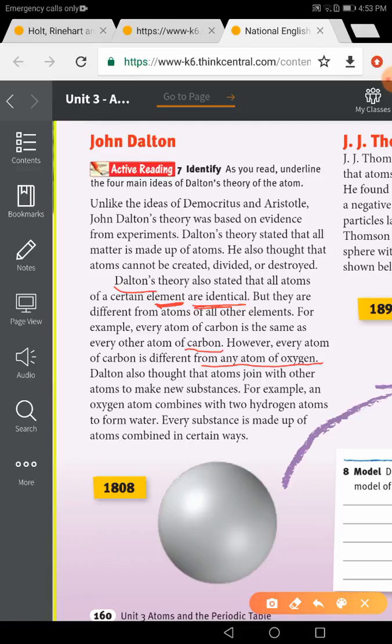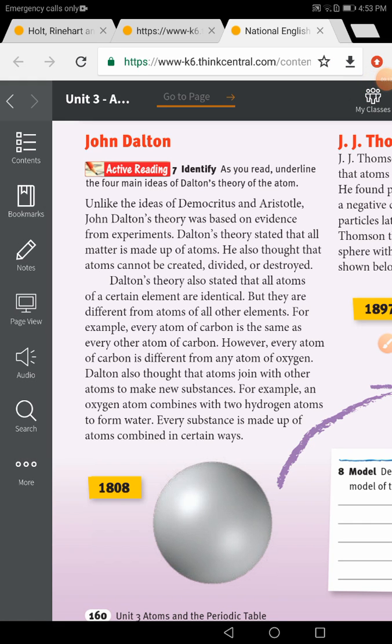At room temperature, both are gases, and water is a liquid. So by combination between the atoms, they give us another substance. Every substance is made up of atoms combined in specific ways. Okay, guys, easy till now.